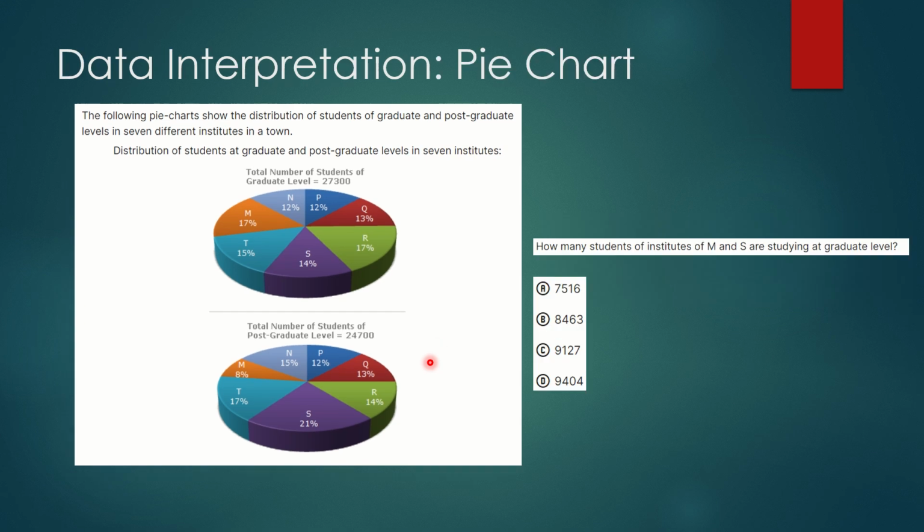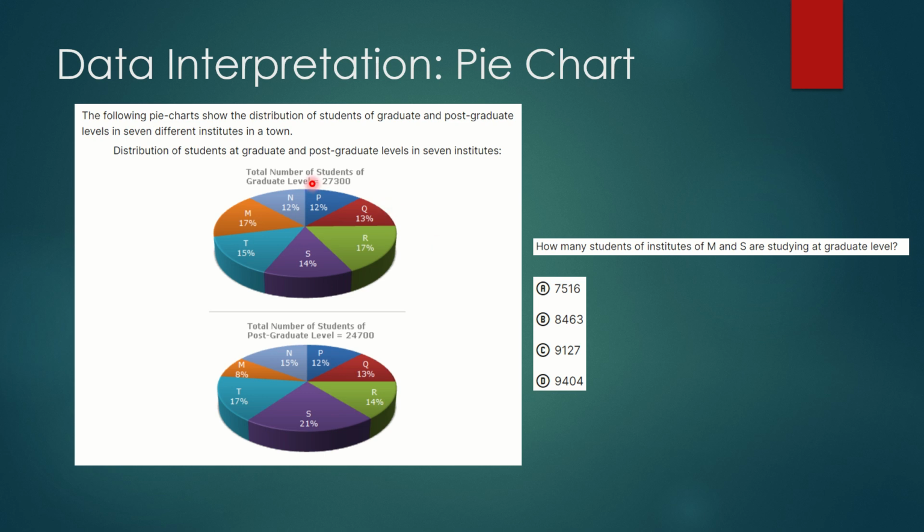Let's take up this question from the pie chart. So here two pie charts have been provided. The following pie charts show the distribution of students of graduate and postgraduate levels in 7 different institutions in a town. So basically these are the 7 different institutions which have been shown here. The first pie chart denotes the distribution of students at graduate level and the second one shows the postgraduate distribution.